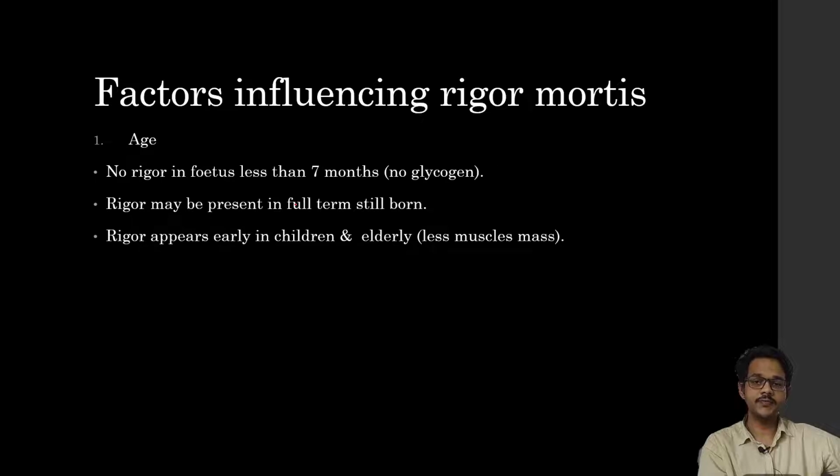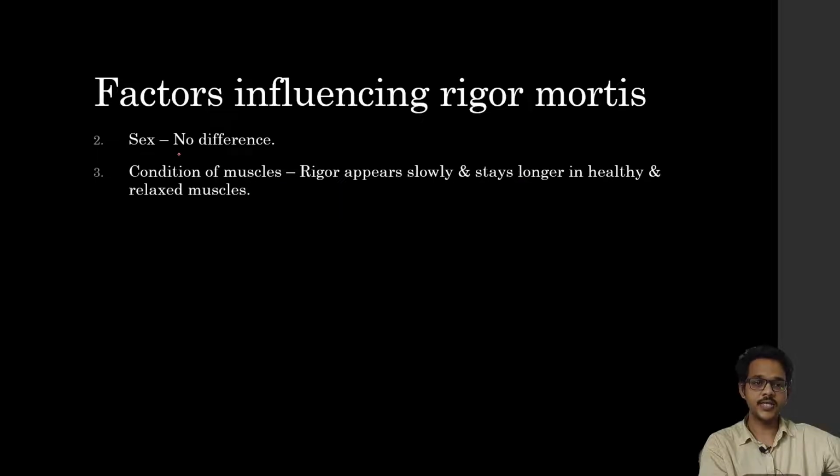Now coming to factors which affect Rigor Mortis. First is age. In a fetus of less than 7 months of age, no Rigor Mortis occurs because there is no glycogen present. Glycogen is required for degradation, ATP formation and contraction. So rigor doesn't occur in a fetus less than 7 months. Rigor may be present in full term and stillborn. Rigor appears early in children and the elderly, as less muscle mass is present. In sex, there is no difference.